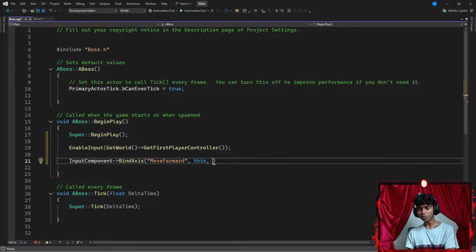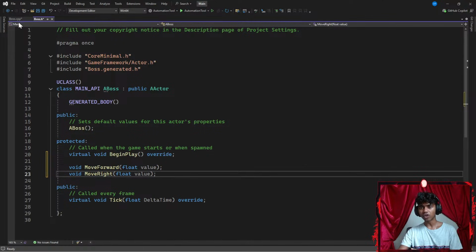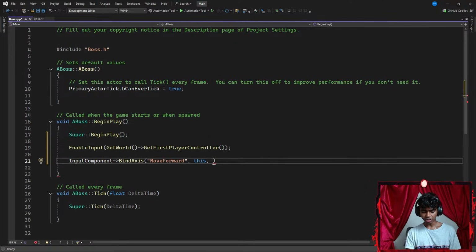Okay, next up, once I'm done with adding my two parameters, the third parameter is going to be my method, which is going to be something like my MoveForwards method. So I'm firstly going to go with something like ABoss. This is my class's name. Then my ABoss is going to have a scope resolution operator. Then I use my MoveForwards method. Okay, perfect. And then I add my function with a semicolon.